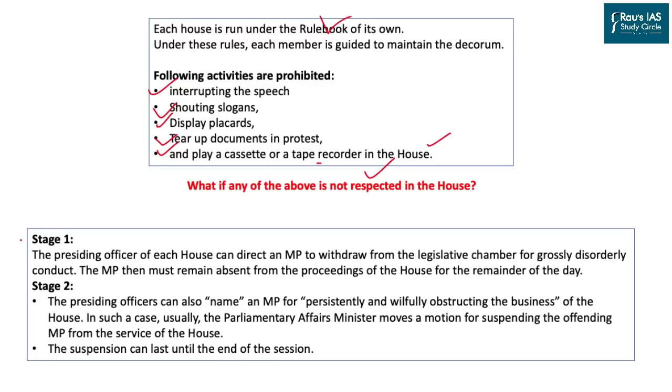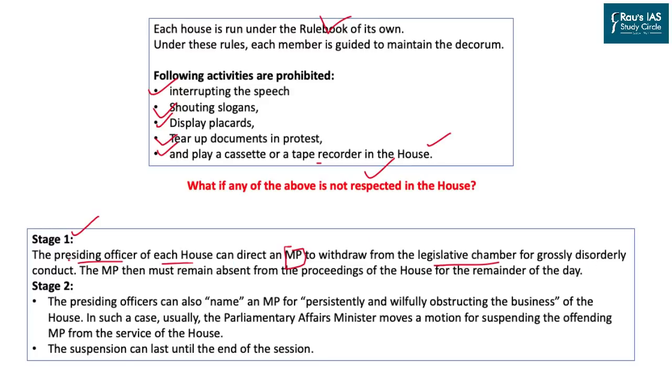Well, there are two stages in which action could be taken against these errant members of parliament. The first one, or stage 1 action, is that the presiding officer of each house, that is the chairman and the speaker, can direct the member of parliament to withdraw from the legislative chamber for grossly disorderly conduct.